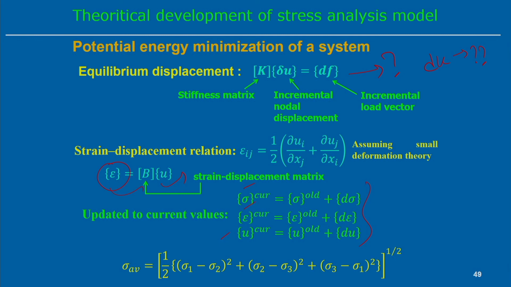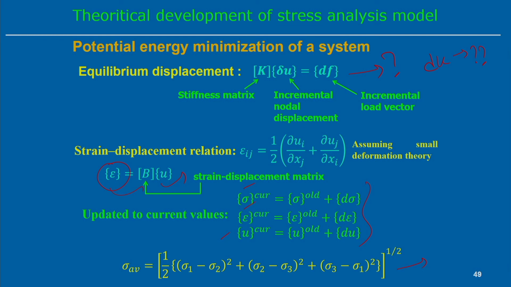But it is also sometimes necessary to estimate the value of the effective equilibrium or effective stress. The effective stress value is a function of the three different stress components. If we assume sigma 1, sigma 2, sigma 3, the three different components, then we can find out the effective value.